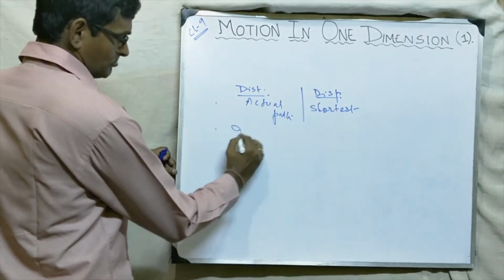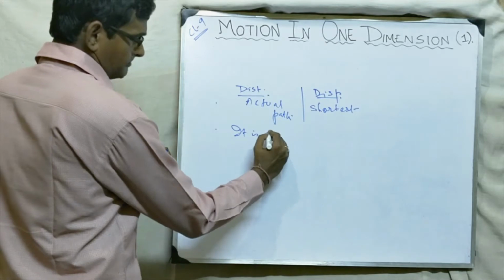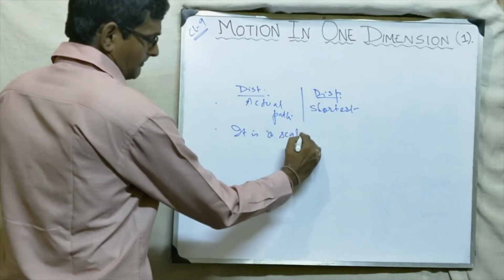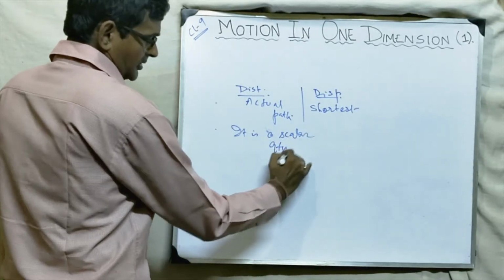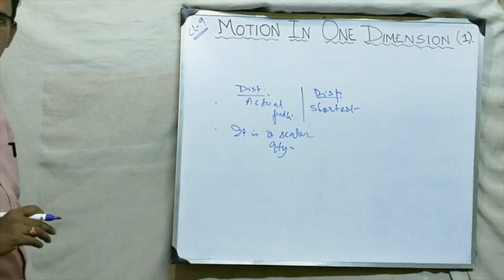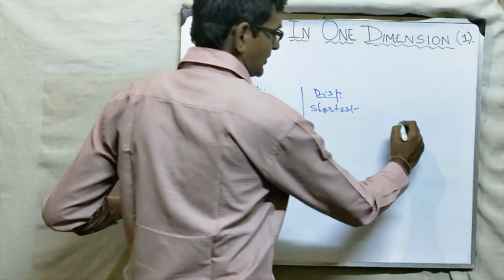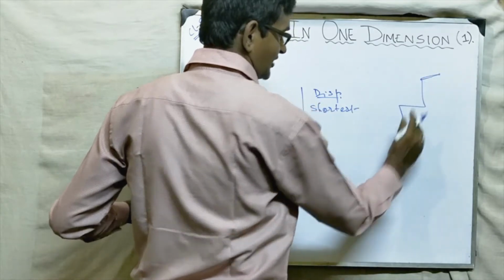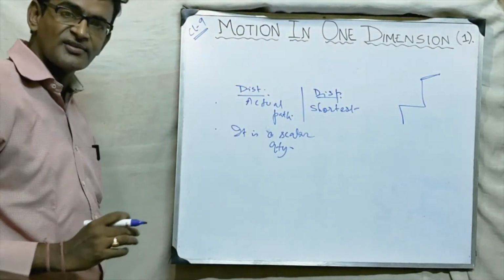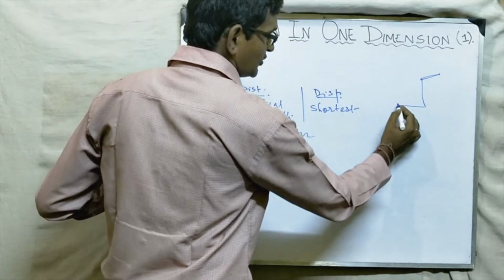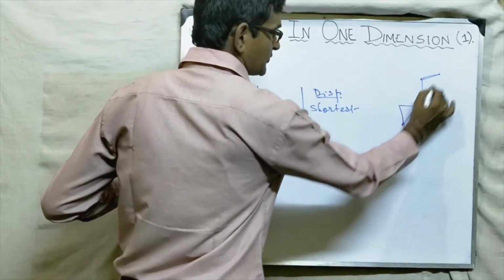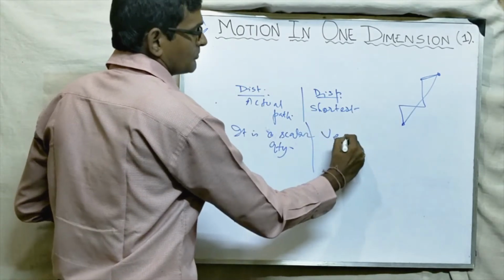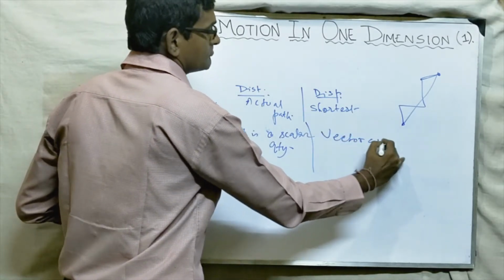Second point. Distance is a scalar quantity. It means it does not depend upon the direction. It has no fixed direction. Suppose the body is moving this way, then this length plus this length plus this length plus this length, we will add up and get the distance. Here the body is moving this way, no direction. But displacement has a direction. So displacement is a vector quantity.